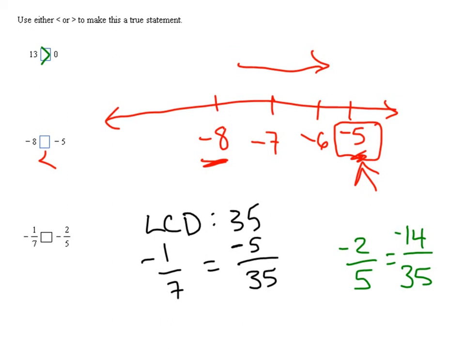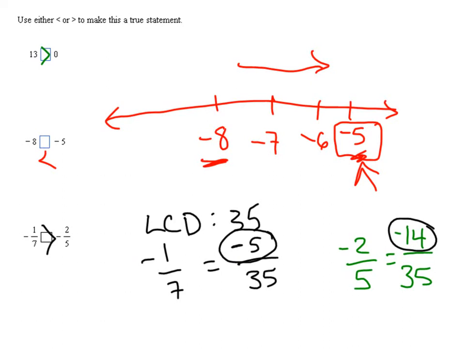Now that the denominators are the same, we can just look at the numerators. We're comparing -5 to -14. And it kind of goes back to our previous problem. The smaller number that's negative is actually larger. I'd rather owe $5 than owe 14. So let's see, then that means -1/7 is much larger than -2/5.